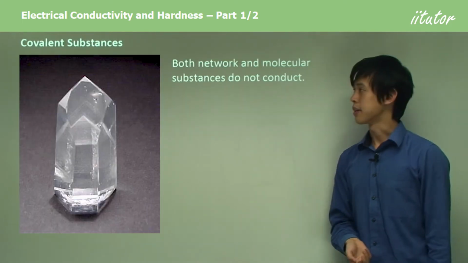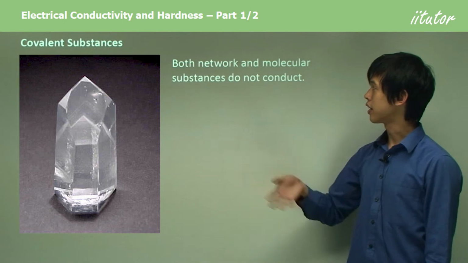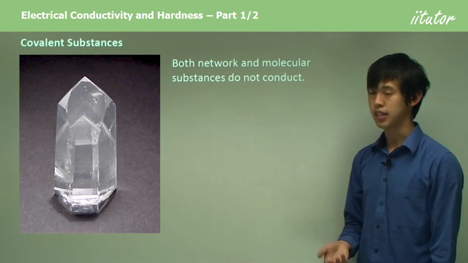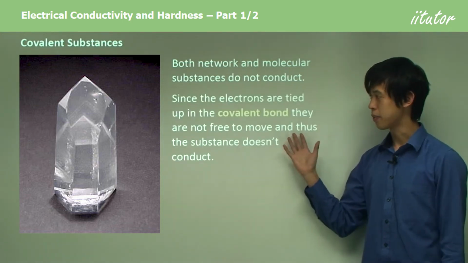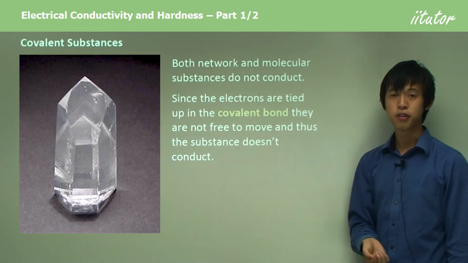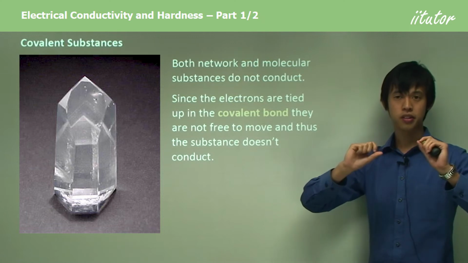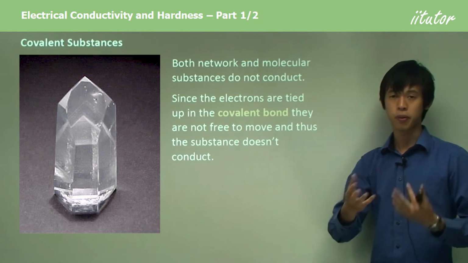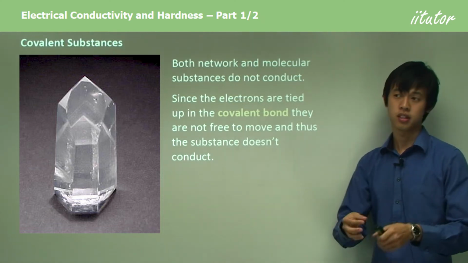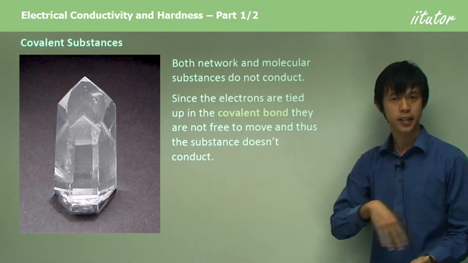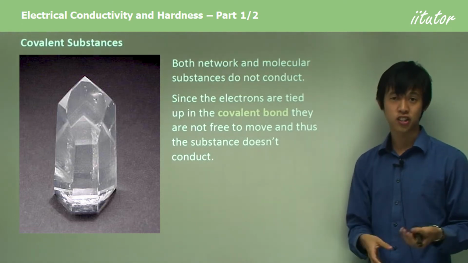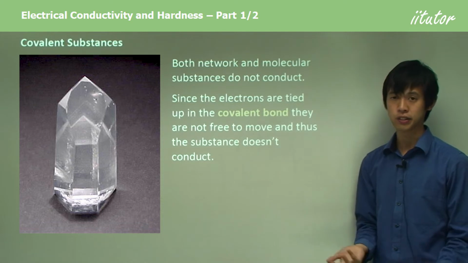But what about covalent substances? Both covalent network and covalent molecular substances don't conduct. Because the electrons are tied up in the covalent bond, they're not free to move, and thus the substance doesn't conduct electricity. Because they're locked up in those covalent bonds, they can't actually separate. There's no ions because they're sharing the electrons, so everything's electrically neutral. There's no movement of charge at all, so you can't have any electrical conductivity.